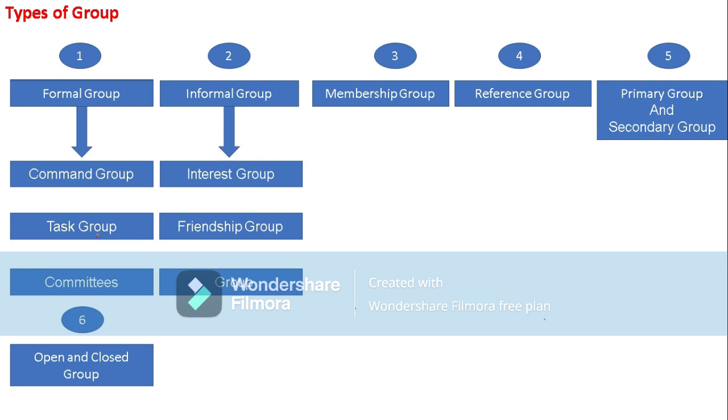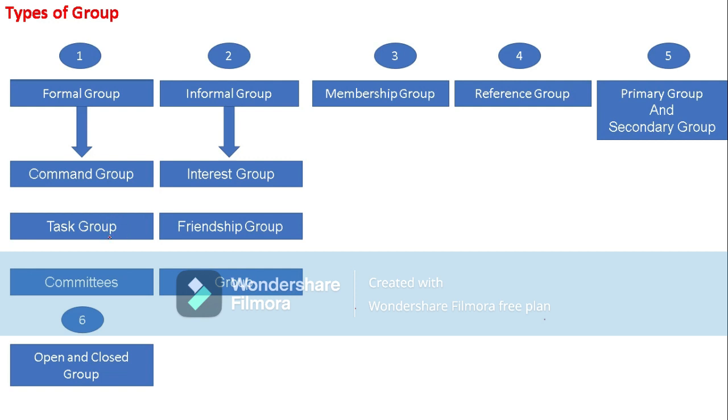For example, a group of nurses is formed to perform an operation. After completion of the operation, this group will function till the operation is performed, and afterwards the group is wound up. So task group means till the work assigned is completed, the group will be there.